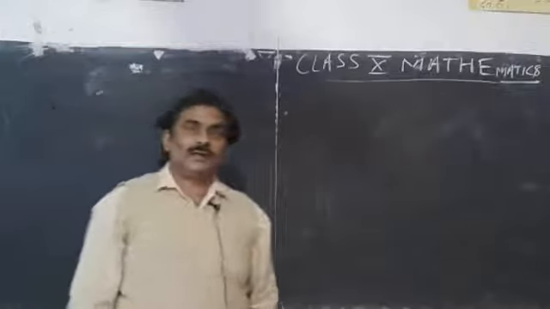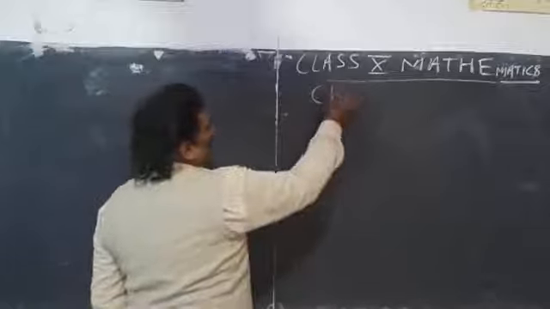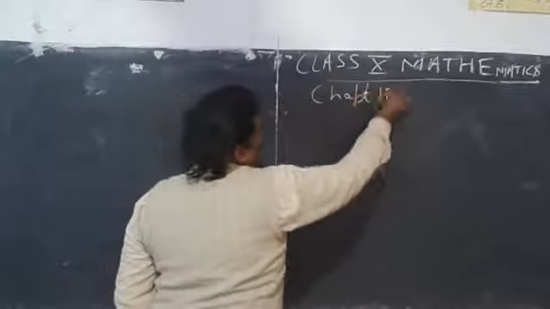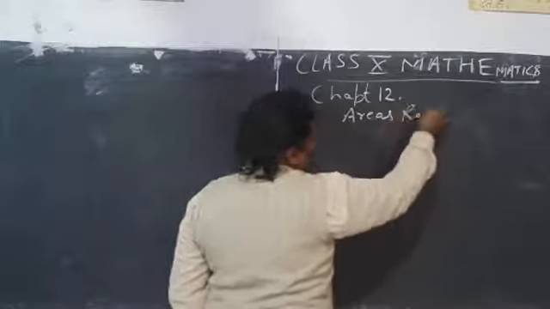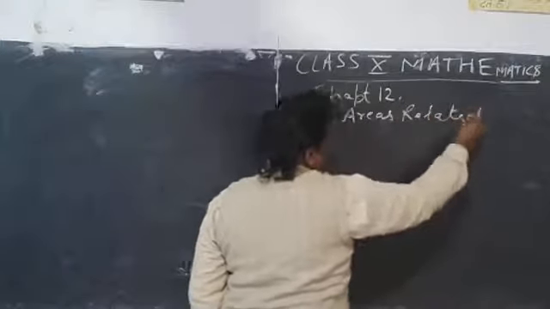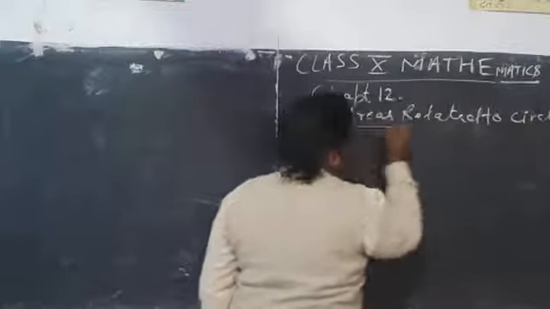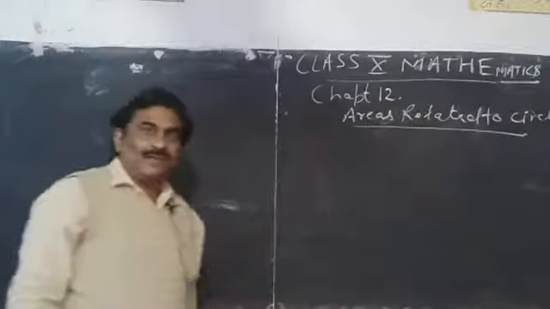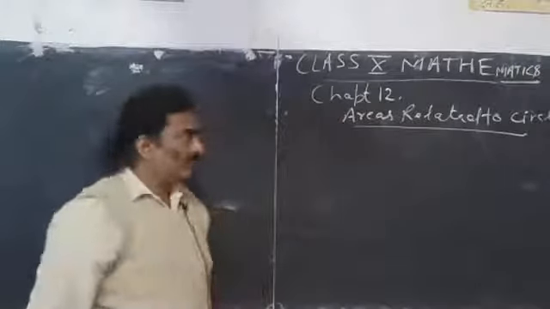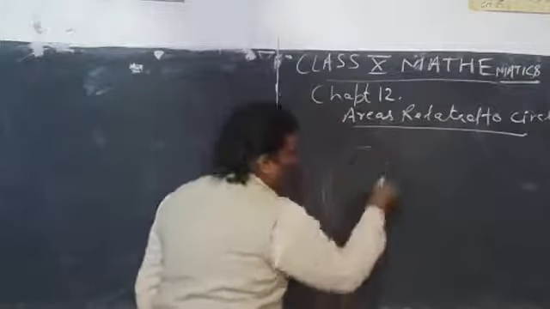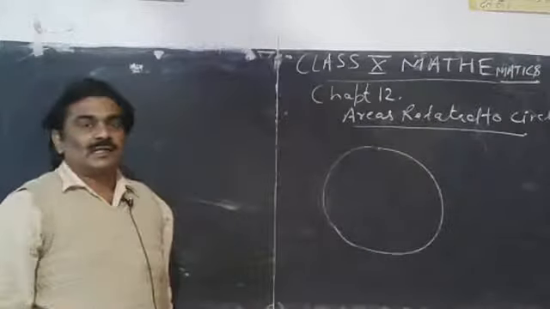As you know, we are studying chapter 12, areas related to circle. So this is the name of the chapter, areas related to circle. And students, in the previous class we have studied about area of circle and circumference of circle.